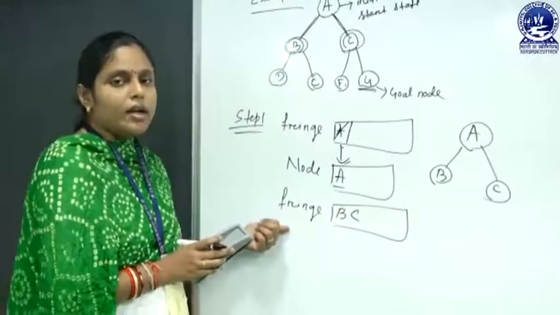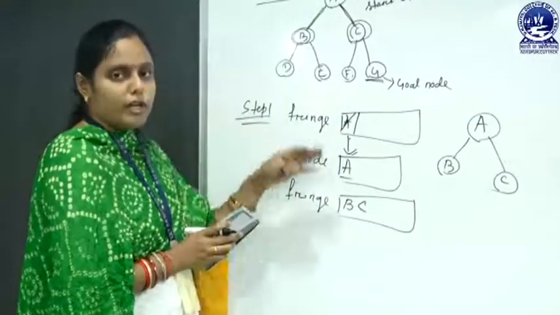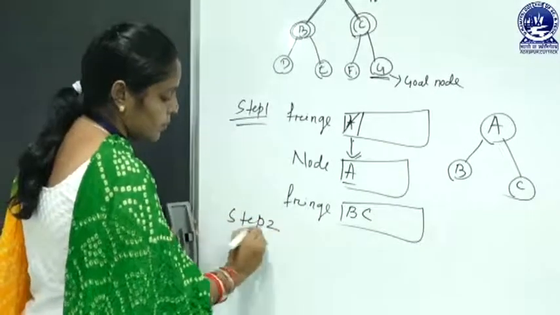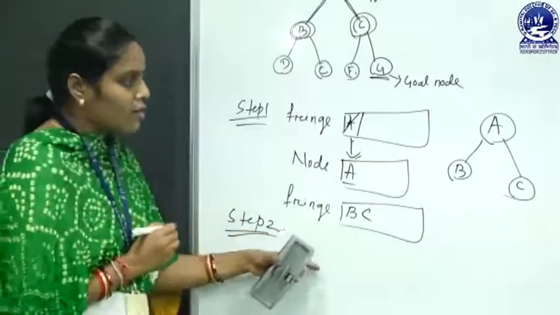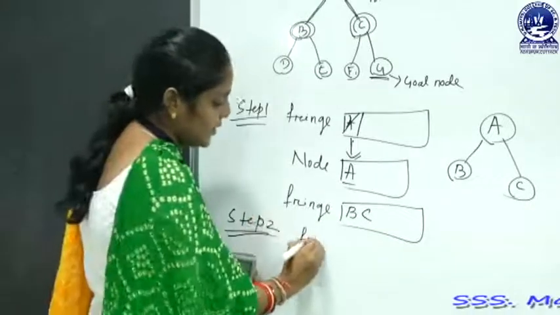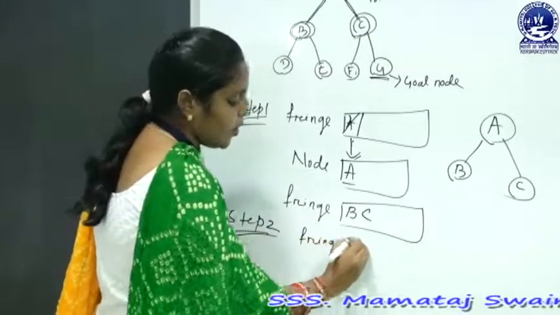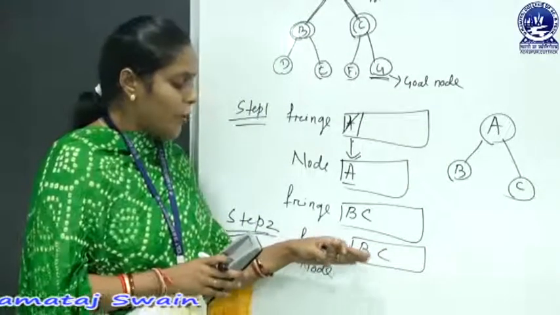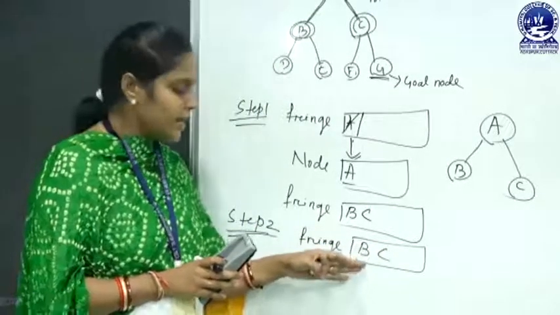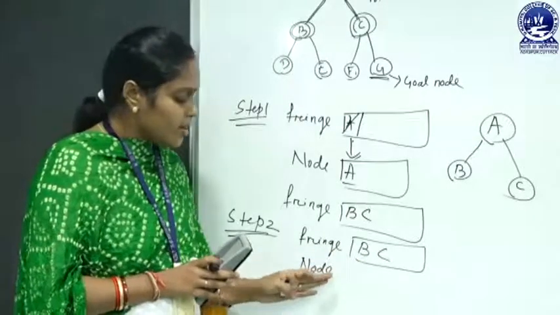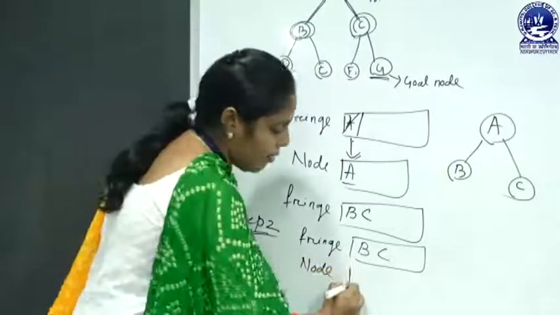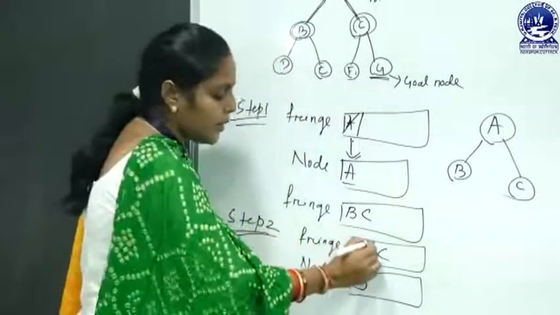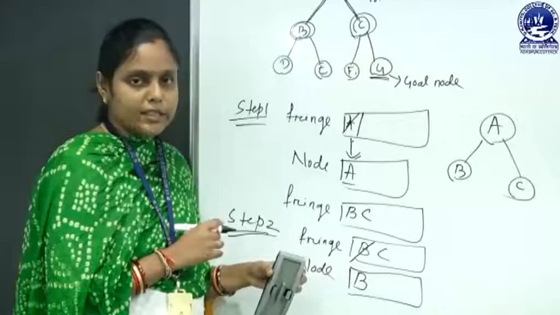After that, our loop continues. That means in the next step, that is step 2. In our step 2, the fringe is containing the node B, C. Here we remove the first element of our fringe, that is B, and add it into the node list. Now, our node list contains the node B, and this B is removed from the fringe list.